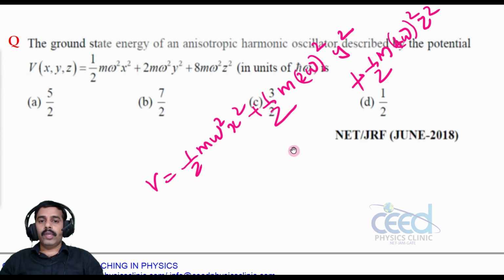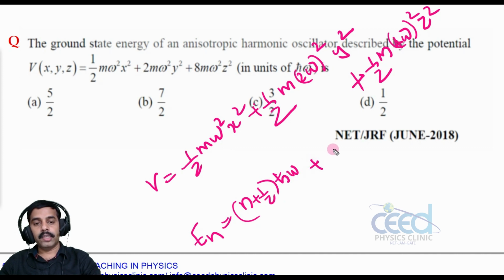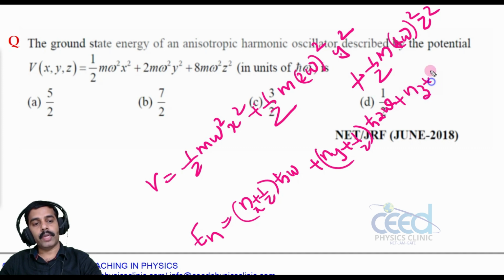Alright, now let us find out the energy corresponding to this standard potential. E_n is equal to, here it is in the standard format, n_x plus 1 by 2 into h cross omega, plus here it is n_y plus 1 by 2 into h cross omega, but here omega is 2 omega, right? Plus here the energy is n_z plus 1 by 2 into h cross 4 omega. Here the frequency is 4 omega, right?